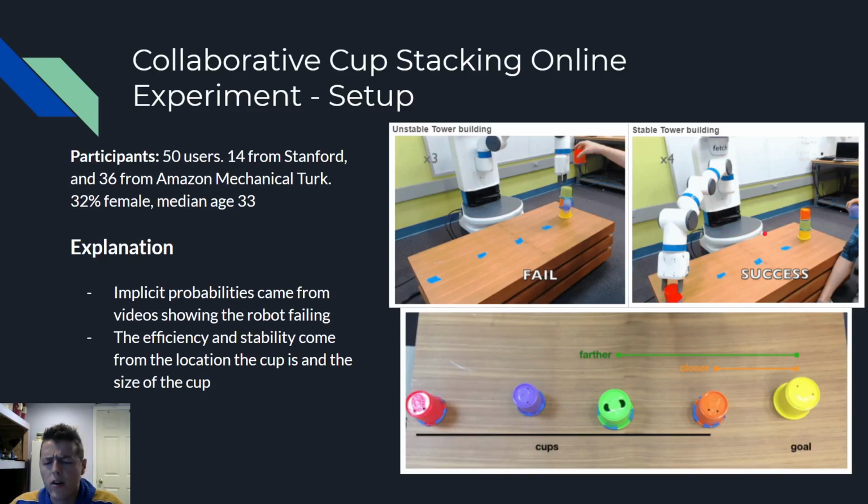And you also might be wondering, what does it mean in terms of efficiency or stability? Well, take a look at this. So here's the goal cup. You can see it's the bottom for both of these. The idea is all these cups are different sizes, and this is the biggest one. To build the most stable tower, you want to put the next biggest cup on top, and then after that, you want to put the next biggest cup on top. So it goes from biggest to smallest. But if you want to build an unstable tower but faster, you kind of grab the closest cup and do it as fast as you can. You ignore the size.